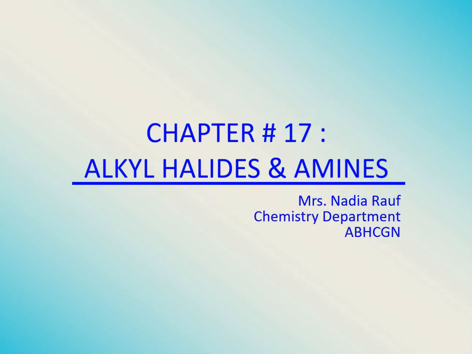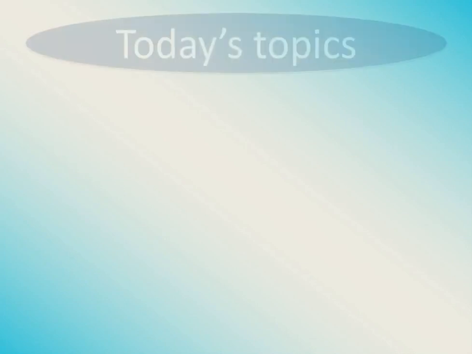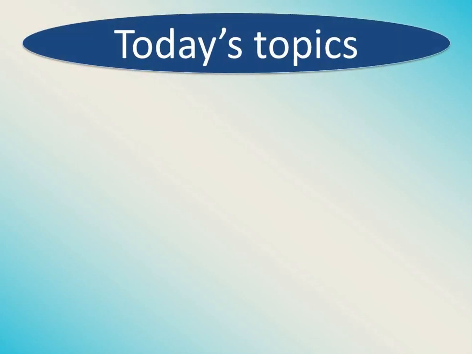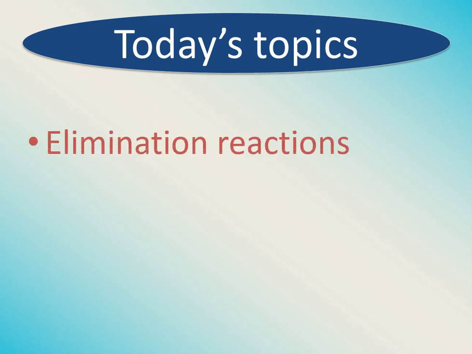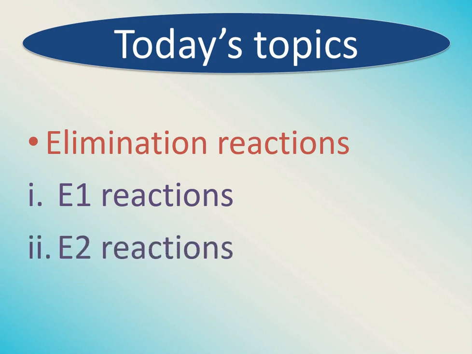And in today's lecture, we are going to study another type of alkyl halide reactions, that is elimination reactions. We have studied in the previous lecture about SN reactions, substitution reactions. That was the first kind. This is the second kind of reactions of alkyl halides, which is called elimination reaction. Again, like SN reactions, this one has got two types. Number one is E1 reactions and number two is E2 reactions. We are going to study them in detail, and in the end, we will see which kind of reaction will